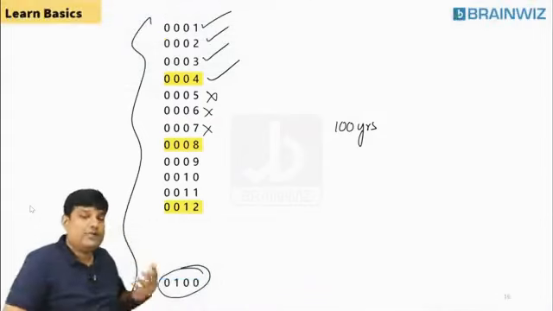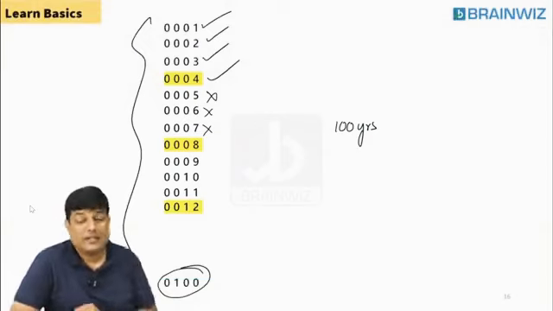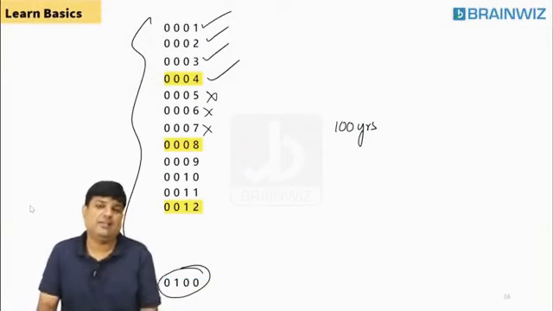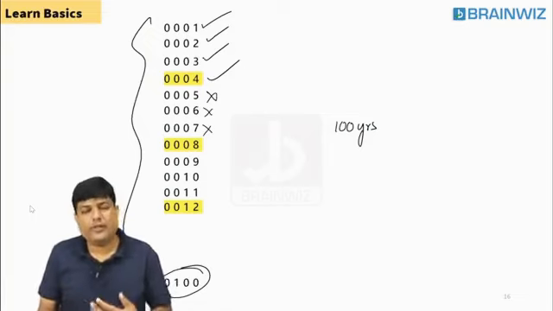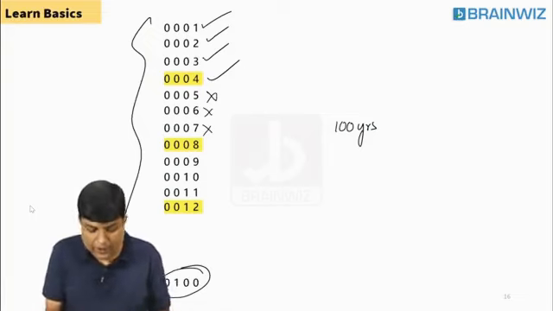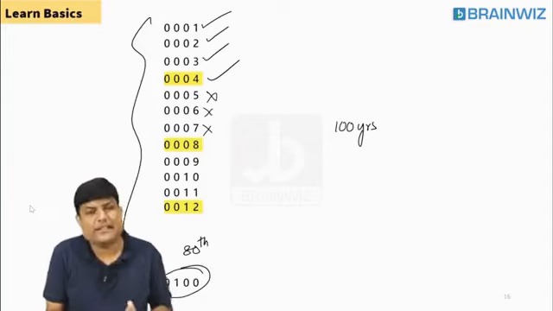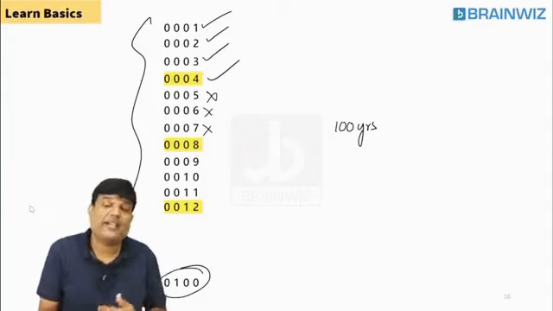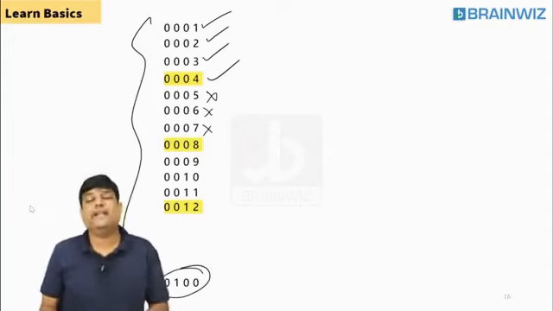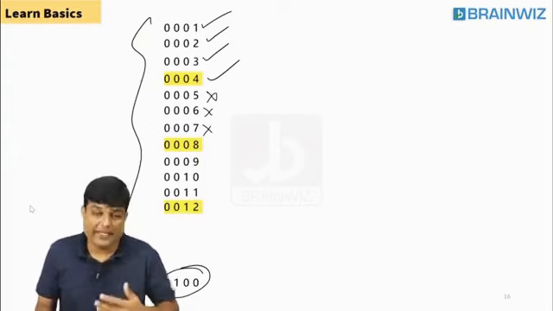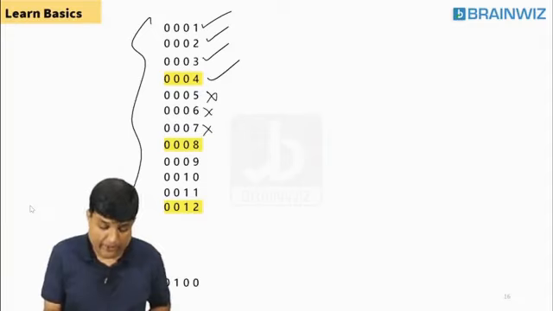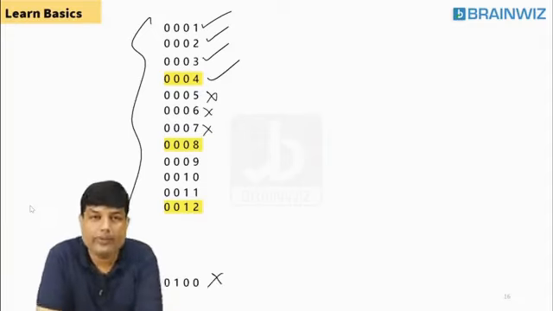That is 12. After 12, 16. After 16, 20. After 20, 24. After 24, 28, like this. Do you think 88 is a leap year? Yes, sir. 80 is also leap. After 80, which is a leap year? 84. Then 88, then 92, then 96. Do you think 100? No. 100 is not a leap year.